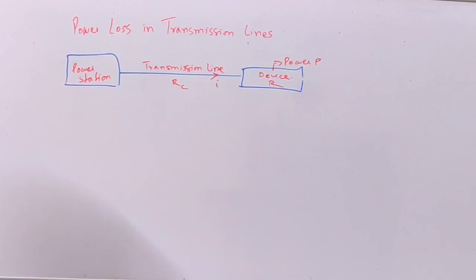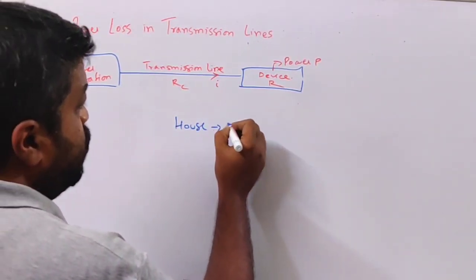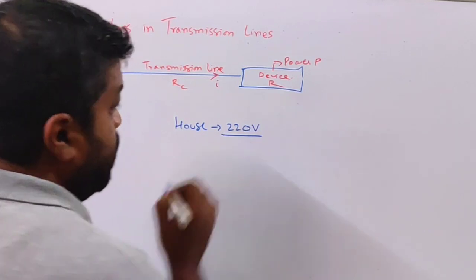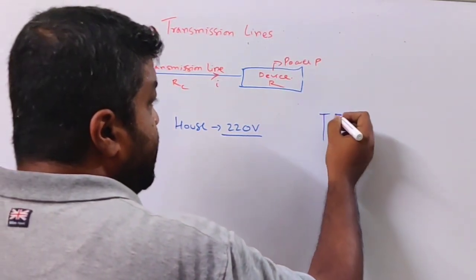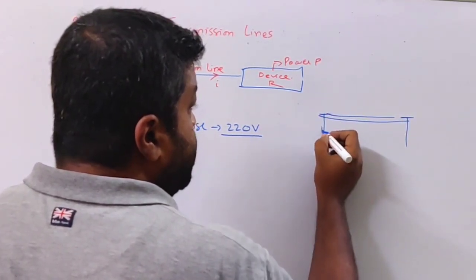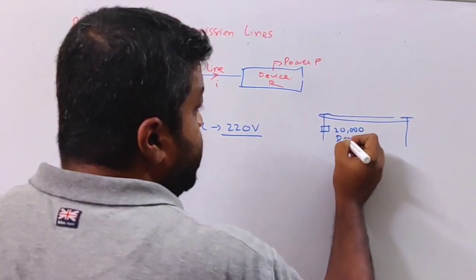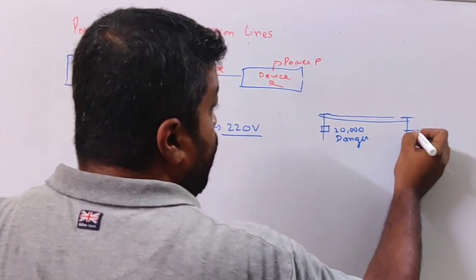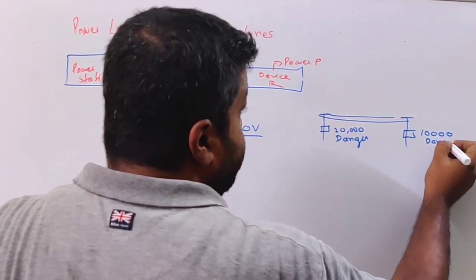So this topic is about power loss in transmission lines. Okay. Now see, most of you have seen that in our house we normally use a 220 volt power supply. But in the transmission lines, on the electric post it is written, suppose, 20,000 volt with a danger mark, or 10,000 volt and a danger sign.